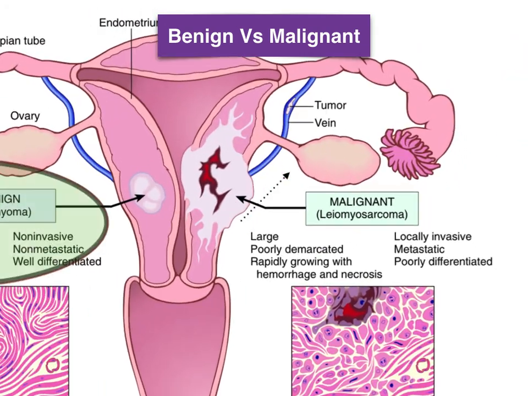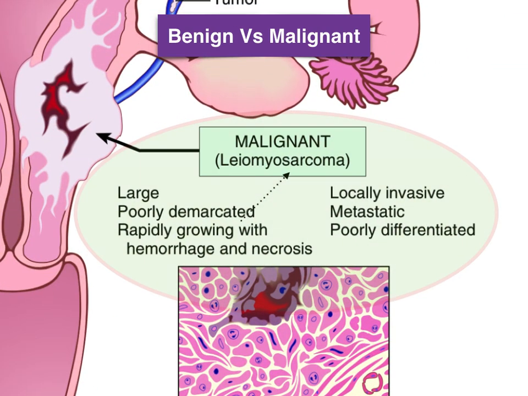Malignant tumors are usually large, poorly demarcated, rapidly growing with hemorrhage and necrosis, locally invasive, metastatic, and histopathologically they show poorly differentiated features, that is pleomorphism, tumor giant cells, abnormal mitosis, loss of polarity, everything.